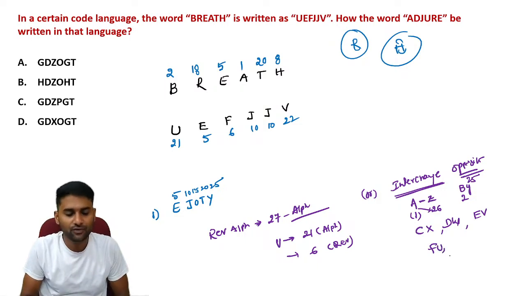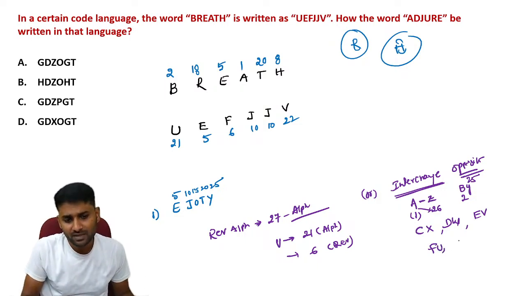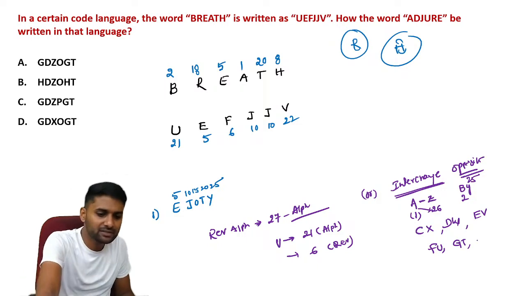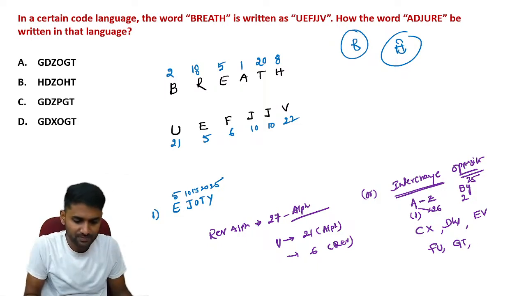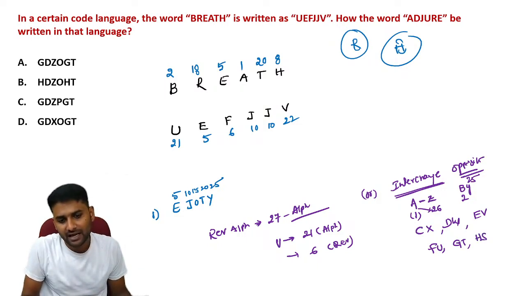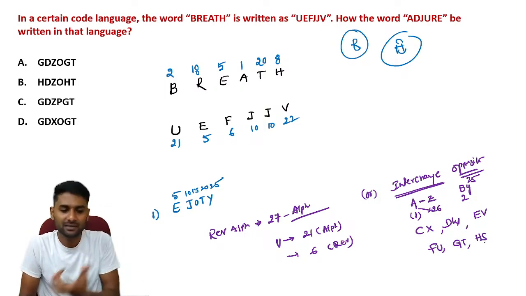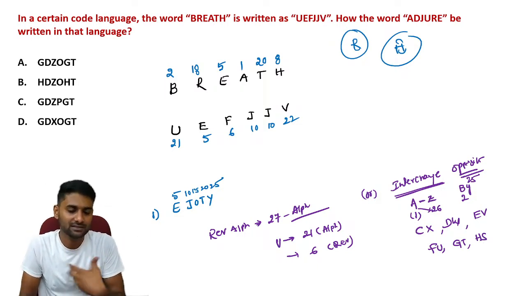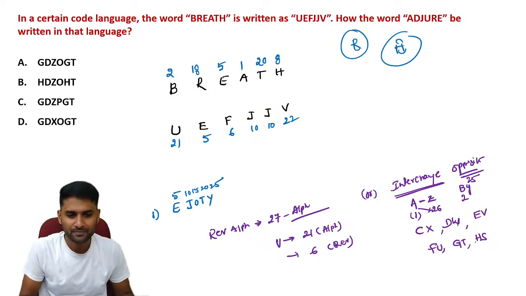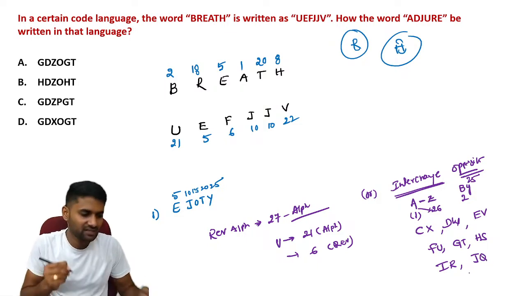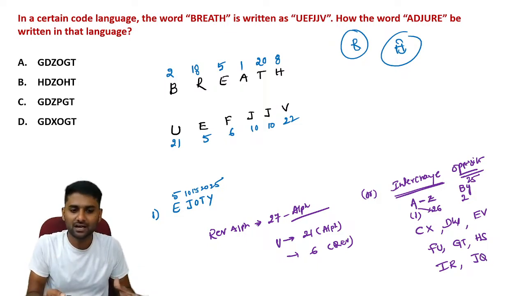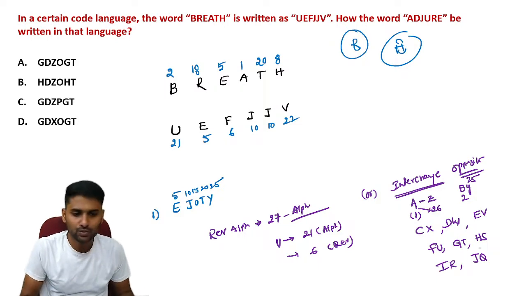For you, general text form, FU is the opposite pair. Grand test, we have already done many tests in our past, GT is the opposite pair. Next one, HS. We know the twin cities like Hyderabad and Secunderabad. I can easily remember with those cities, HS is the opposite pair. You know one of the world famous politicians, Indira Gandhi and Rajiv Gandhi, IR is the opposite pair. Next one, you know the playing cards. So JQ is the sequence. You can get them in the sequence of cards, Jack and Queen, JQ.